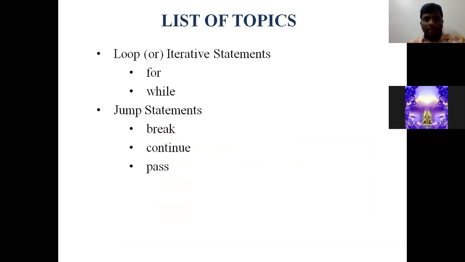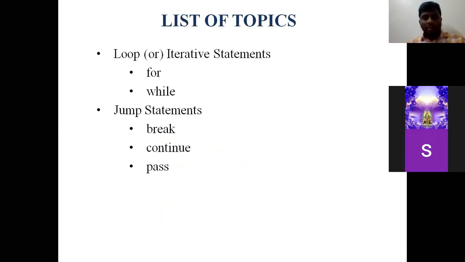In the Python programming language, jumping statements are of three types. First one is break, second one is continue, and the last one is pass. Break, continue, and pass. All these three statements are also keywords in Python.